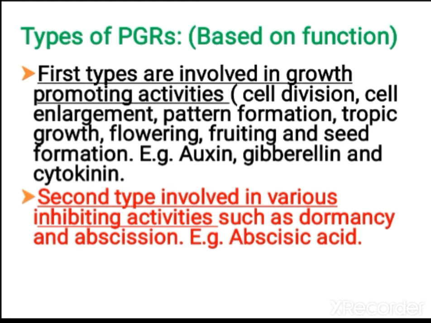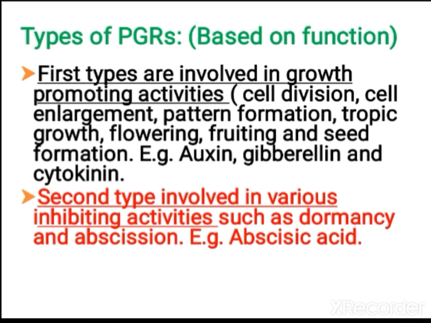Types of PGRs can be of two kinds: promoting hormones, otherwise inhibiting hormones. A promoting hormone promotes growth. An inhibiting hormone controls the growth. Promoting hormones promote cell division, cell enlargement, pattern formation, and tropic growth, that is phototropism, hydrotropism, and various such tropic movements. They also control flowering, fruiting and seed formation. These are all growth promoting hormones: auxin, gibberellin and cytokinin.